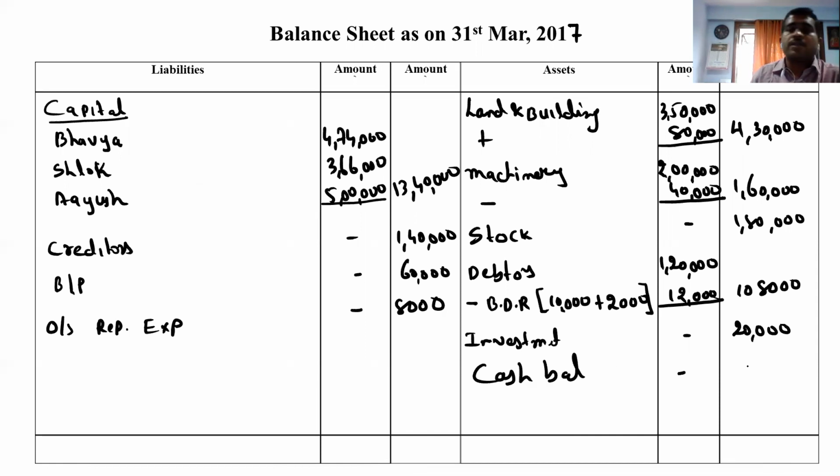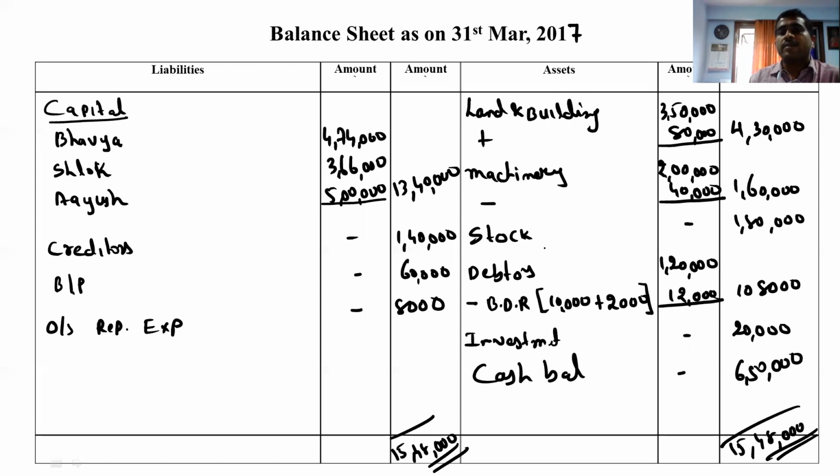And cash balance comes to us 6 lakh 50,000. And if we make the total of that, we get 15 lakh 48,000. Here also 15 lakh 48,000. Right? So this is the whole topic.